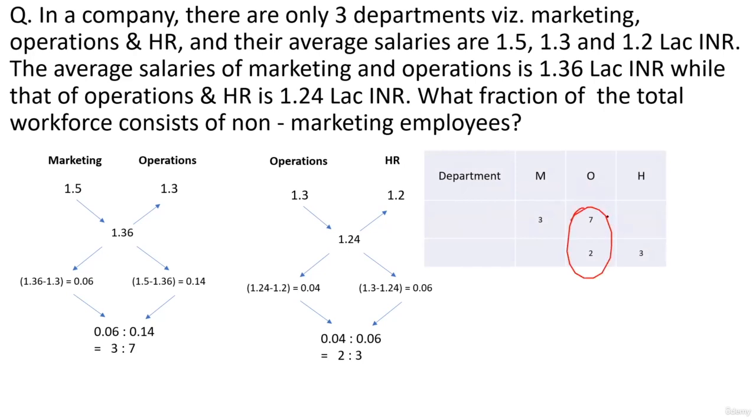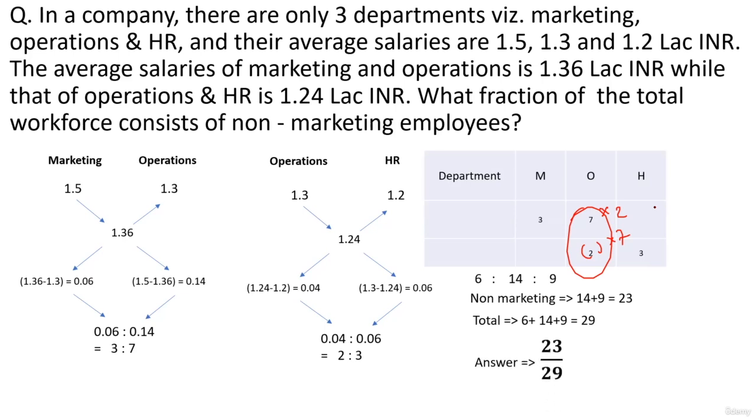So we make its value the same. How will we do that? We multiply this by 2 and this by 7. So the final ratio comes out to be 6:14:9. We have solved something like this before. So what fraction of the total workforce consists of non-marketing employees? Non-marketing employees: 14 plus 9, operations and HR, that is 23. And total employees are how many? 23 plus 6, 29. Required fraction is 23 by 29.